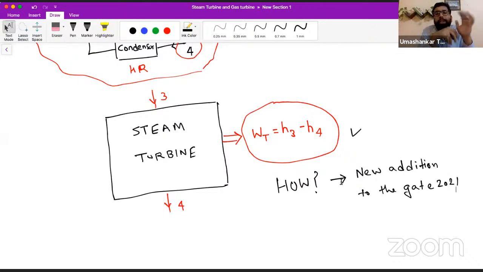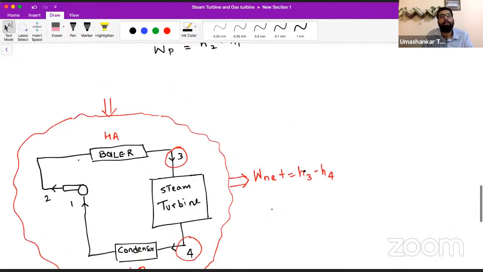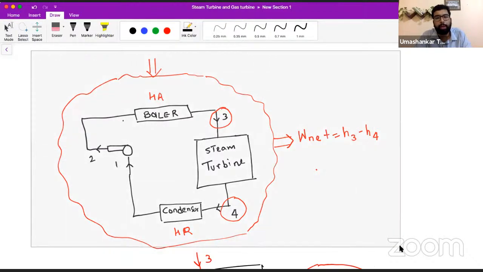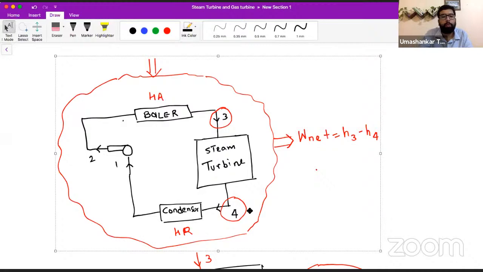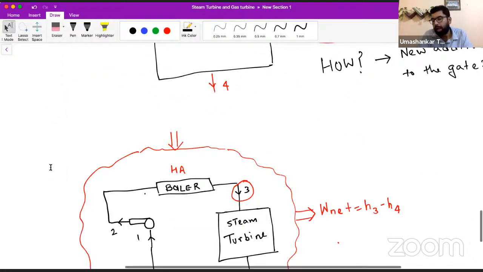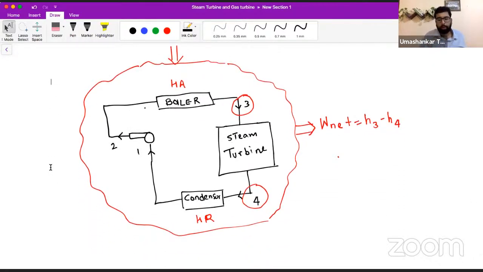So what is the new addition to the GATE syllabus? The new addition is how this steam turbine creates some useful work. We need to unfold this and understand how a steam turbine is going to create some work.